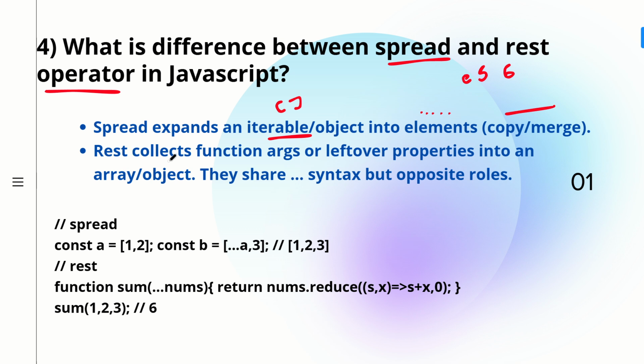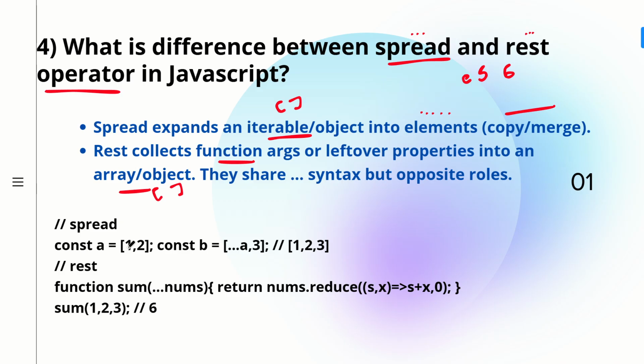Coming to the rest operator, it is the opposite of spread. So rest collects the function args. You might be passing multiple arguments to your functions, right? So rest collects the individual function args, or the leftover properties, into the array or object, that is your iterable. They share the same syntax, three dots, but they work in opposite roles. Spread is useful for expanding your array, whereas rest is useful for collecting the individual elements or the leftover properties into the iterable or the array.